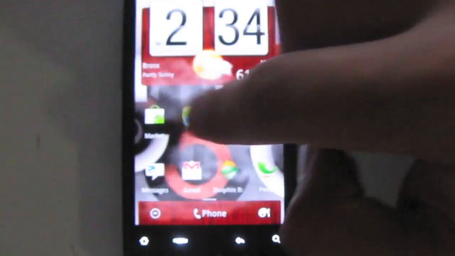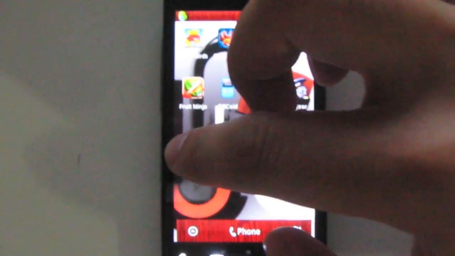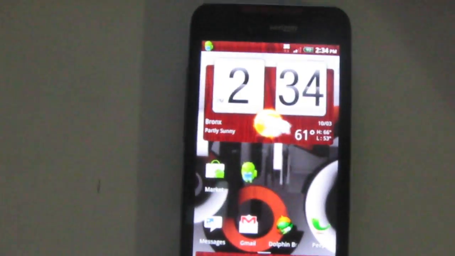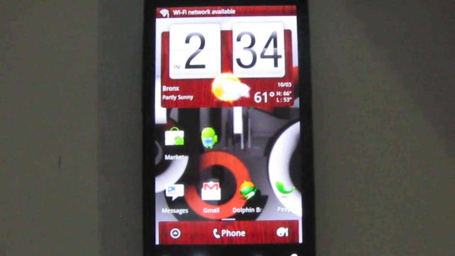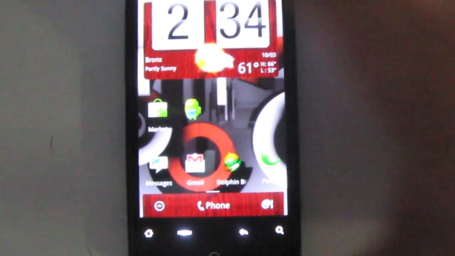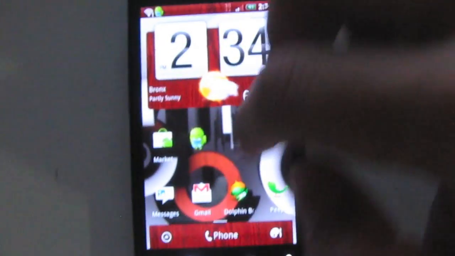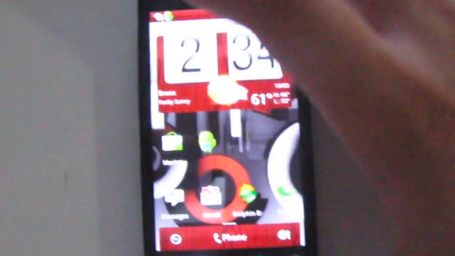The Desire Z and HD ROMs. But that 3-second boot up only works if you shut it down. If you take the battery out, you'll get the same boot time that you get with the regular HTC devices. But if you do the software shutdown, it won't really shut off. It will cache itself and hibernate, which is what I just did now. So yeah, that was it.